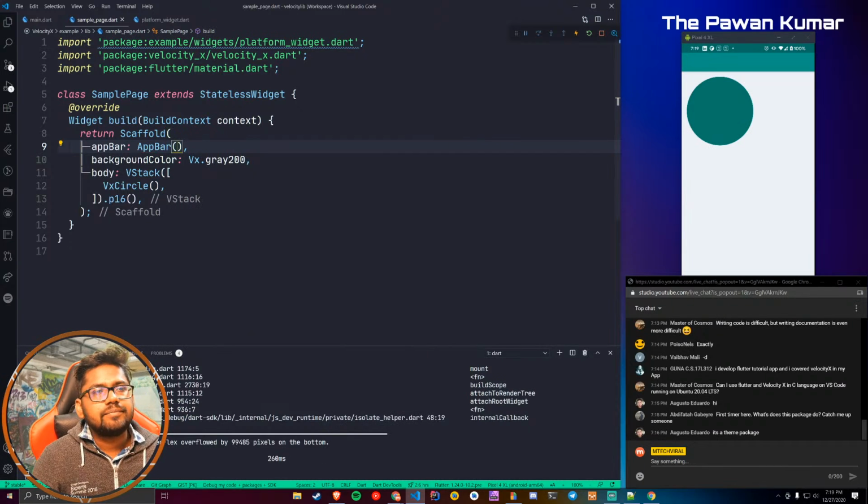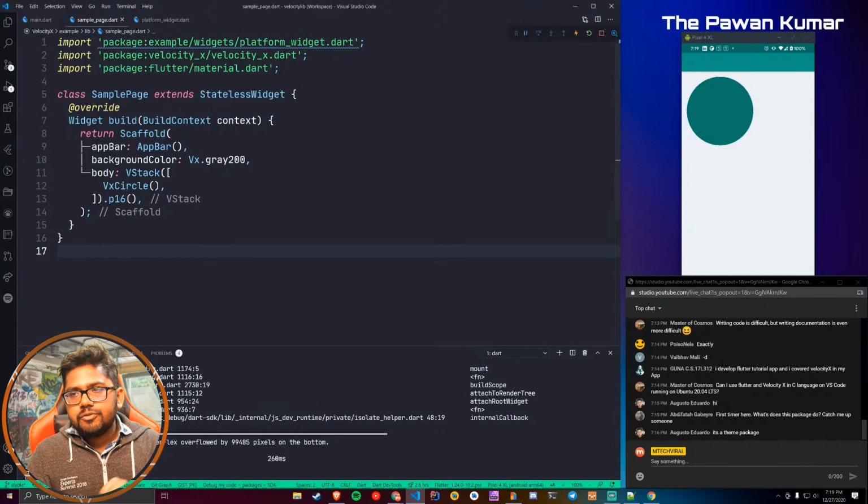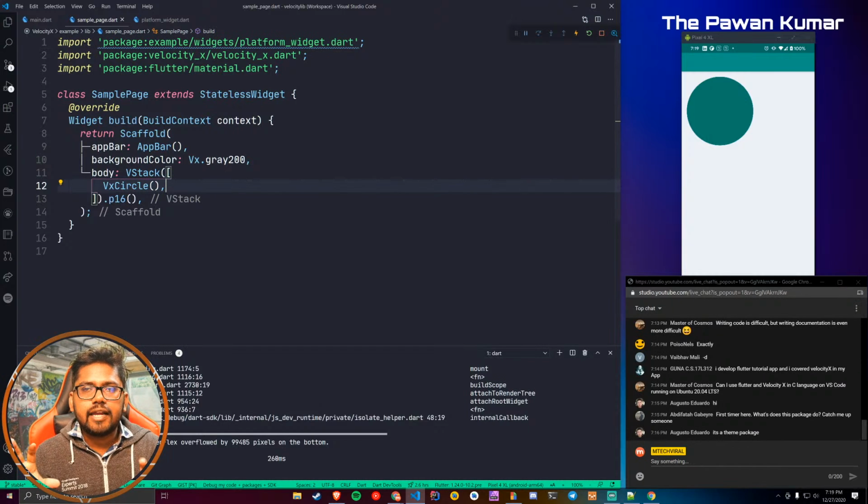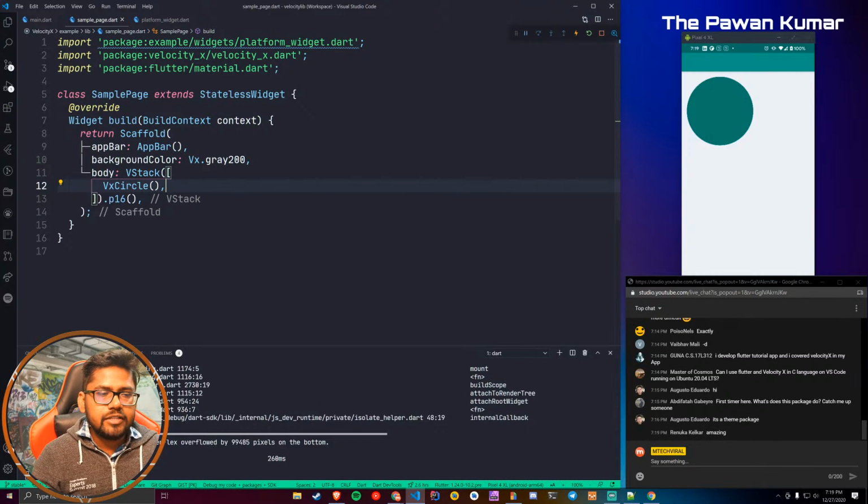Now this is the VX circle. So circle is normal. You can easily draw it using a container, then giving a decoration and telling it that this is something called box shape as circle.